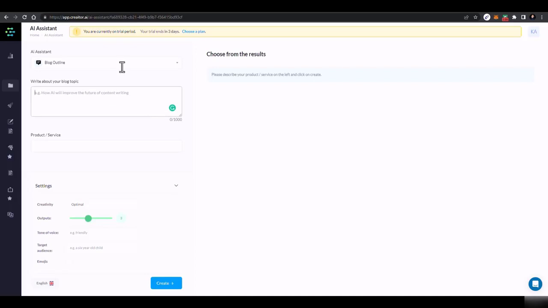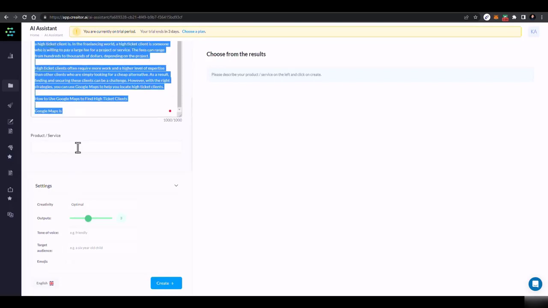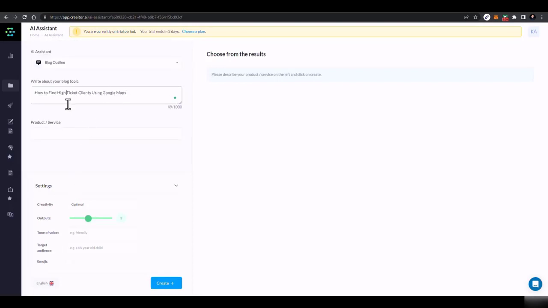But what you can do is, if you want to generate a high amount of content, you know about content writing, or even if you don't know, you can generate an outline. Just give AI the topic. I just copied the whole stuff. So give this AI a title, then product or service, say Google Maps, and then make it highly optimal or medium optimal, then how many outputs you want, and SEO friendly, professional, and then just click on create. I'll tell you about the complete process, how it works.